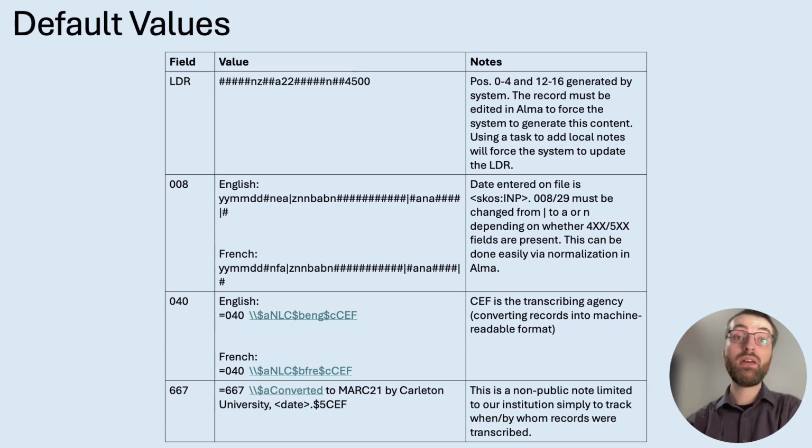purposes. There are also some data that are generated by the system, such as the length of the record and base address of data in the leader, so we left these portions blank to be generated by Alma after import.